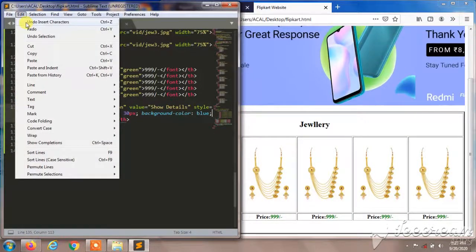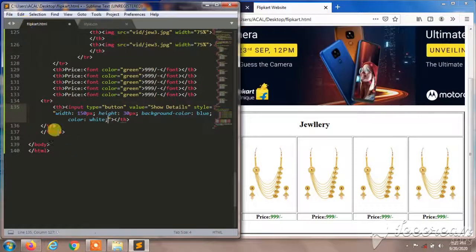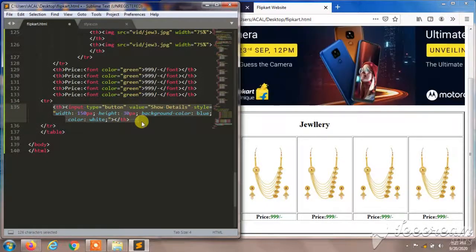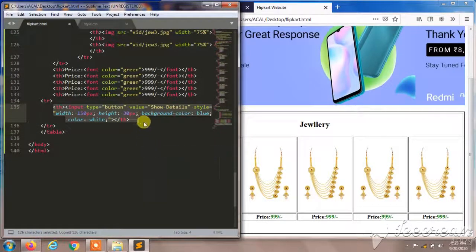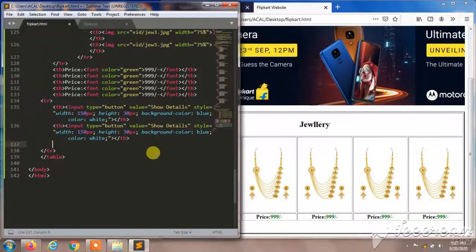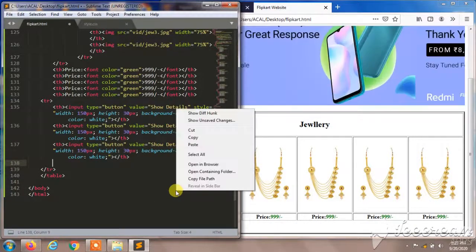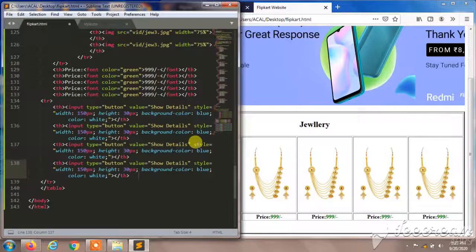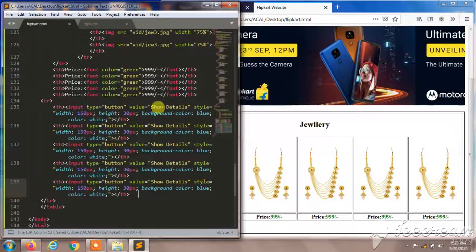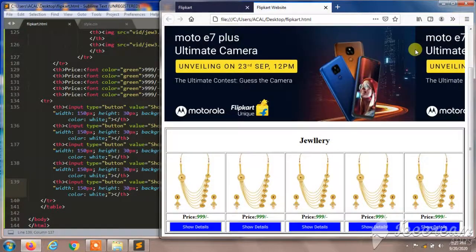Copy this 4 more times and save your file, and you can observe the proper web page in your own editor. I'll paste 4 more times over here, and let's paste it again, and I'll save my HTML page, and I'm going to refresh this so you can watch.